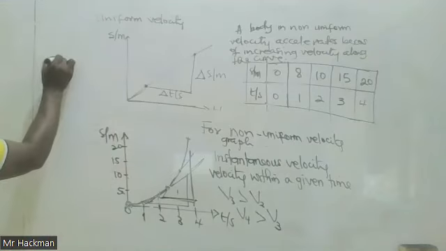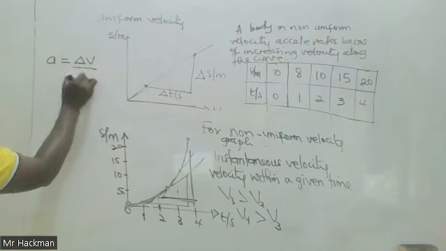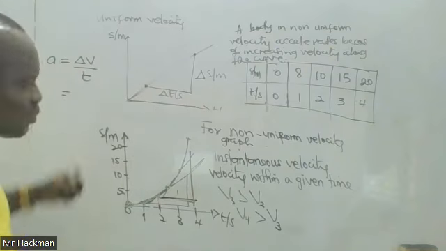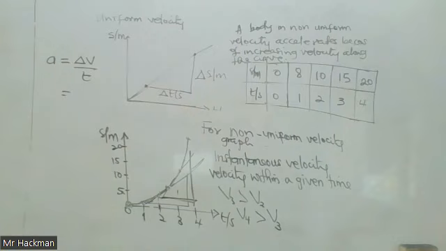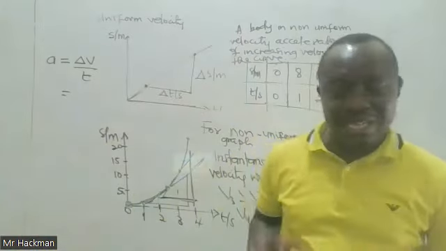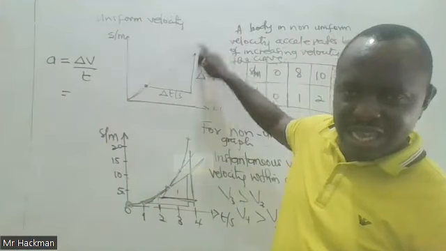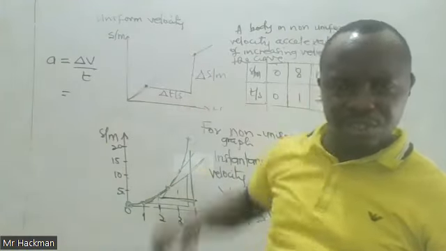Acceleration A is equal to change in velocity over time. So if the velocity is constant throughout, what will you make of the acceleration of the body? Yes, somebody else should come in. We are sharing ideas. If the velocity is constant at any given time, then what will you say about the acceleration of the body here?